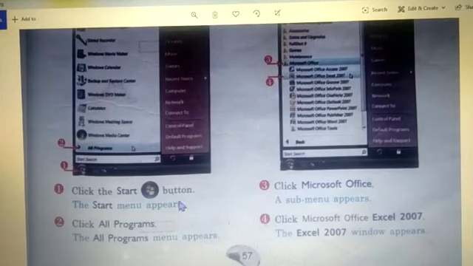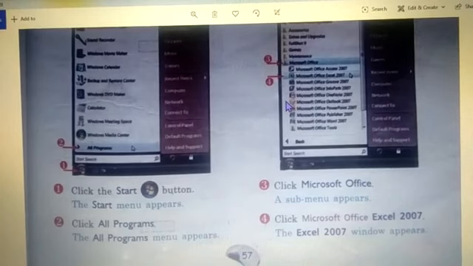Okay, now step 3, after clicking on all programs, you will go to Microsoft Office, because I told you Excel is a Microsoft Office program, right? It comes under this package. So you will click on Microsoft Office. Then all the programs under this Office package will be listed out here. Now we are using Excel, right? So you will search for Microsoft Office Excel 2007. You will click on it and it will open. Now let's see it practically.